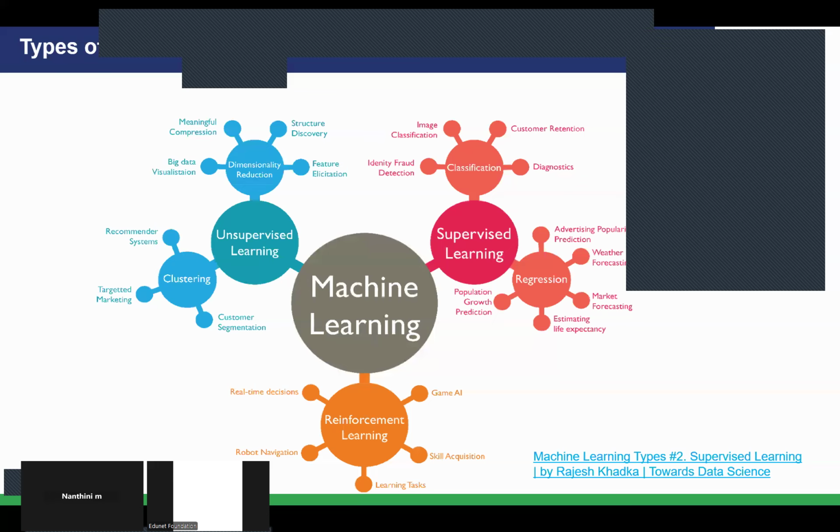In the same way the model will get trained with the examples. That is called supervised learning. Is it clear, everyone? Any queries? The models learn from the examples with correct answers given. I need a response from everyone. Is the concept clear or not?